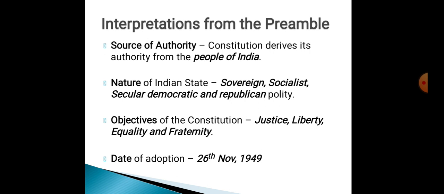These terms in the preamble describe the nature of the Indian state. Next one is the objective of the constitution, that is justice, liberty, equality, and fraternity. As we read the preamble, it says the objective is to secure to all its citizens justice, liberty, equality, and fraternity. Next one is the date of adoption. It says we adopt and give to ourselves, that is on 26th November 1949. So the date of adoption is 26th November 1949. So these are the inferences.